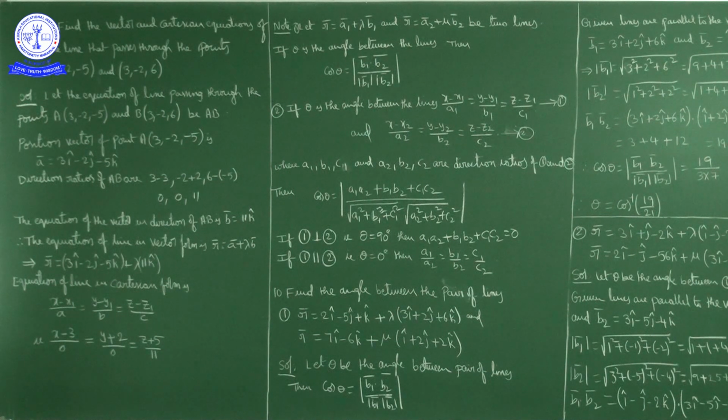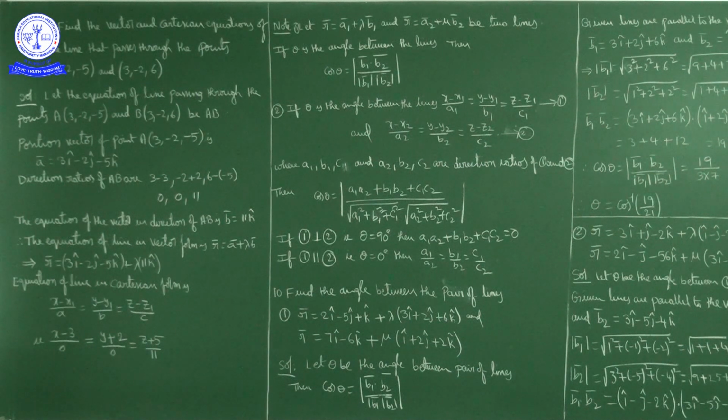Next, direction ratios of AB. The direction ratios of line AB are point minus point, which always gives direction ratios. So 3 - 3 is 0, -2 + 2 is 0, 6 + 5 is 11. So the direction ratios of AB are 0, 0, 11.